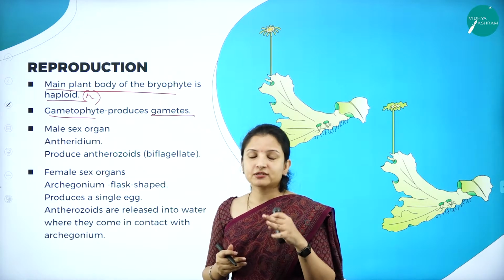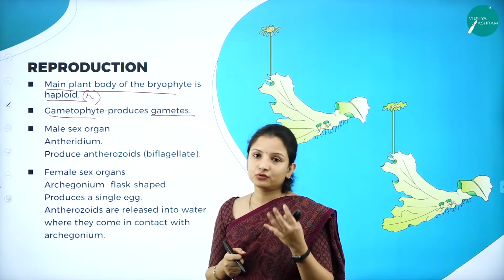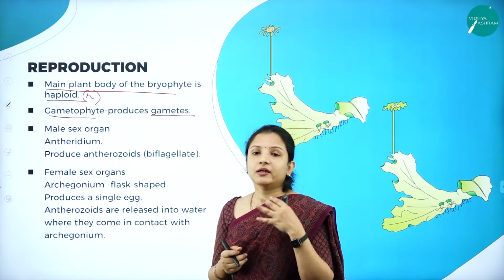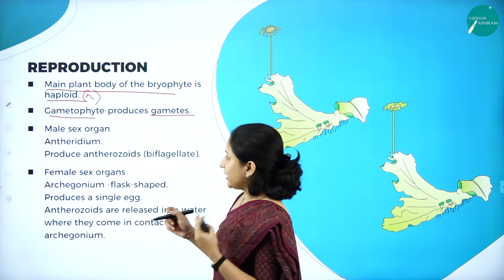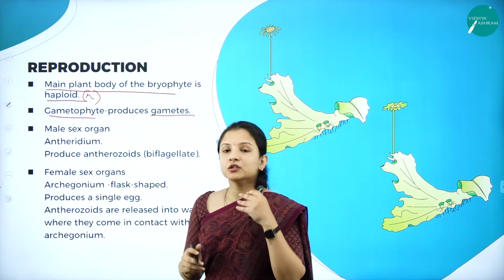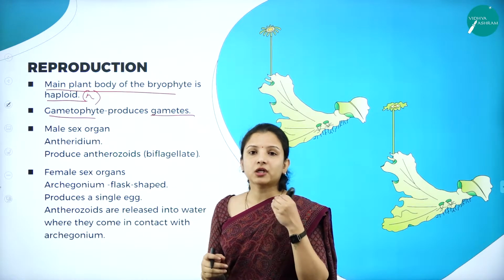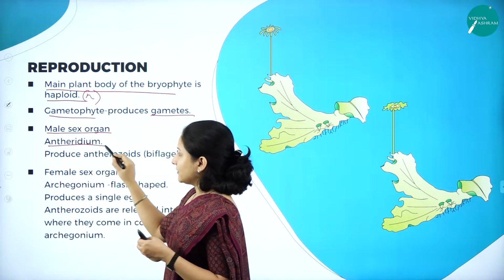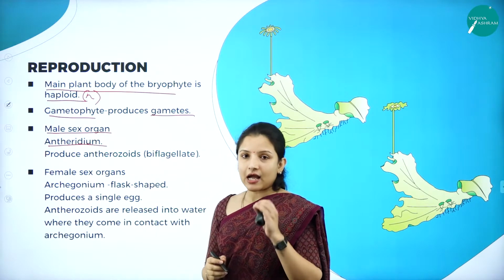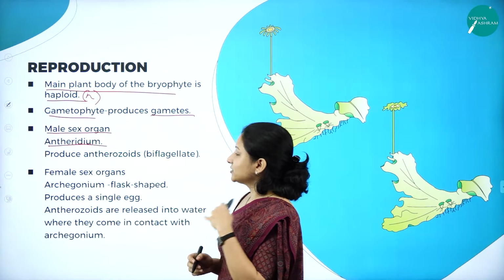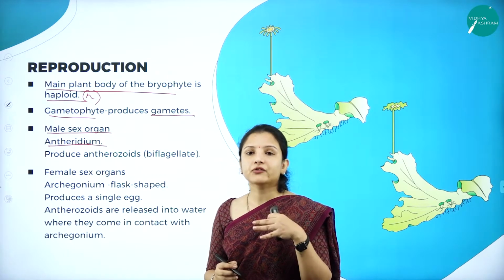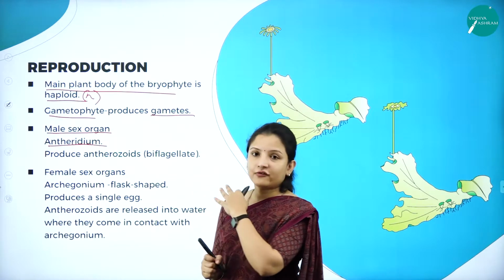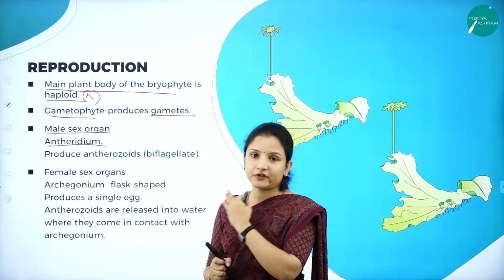If they have to produce gametes, you know that they should have the male gamete and the female gamete. Where will the male gamete be produced? It will be produced in the male sex organ, that is the antheridium. And the antheridium produces the antherozoids. Antherozoids are the male gametes of the bryophytes, that is of the gametophytic generation.